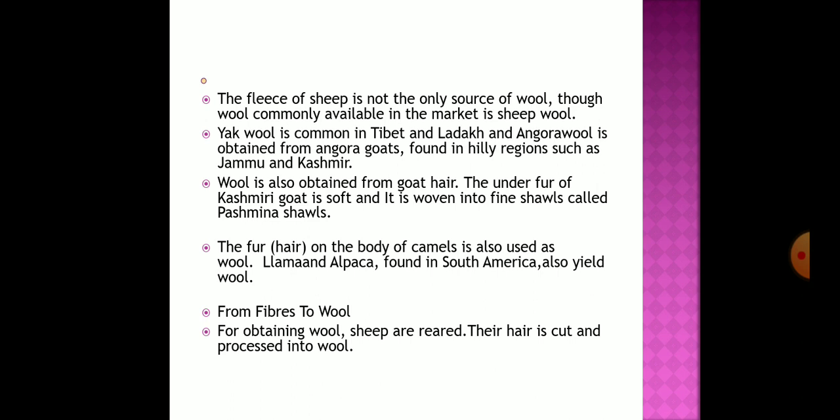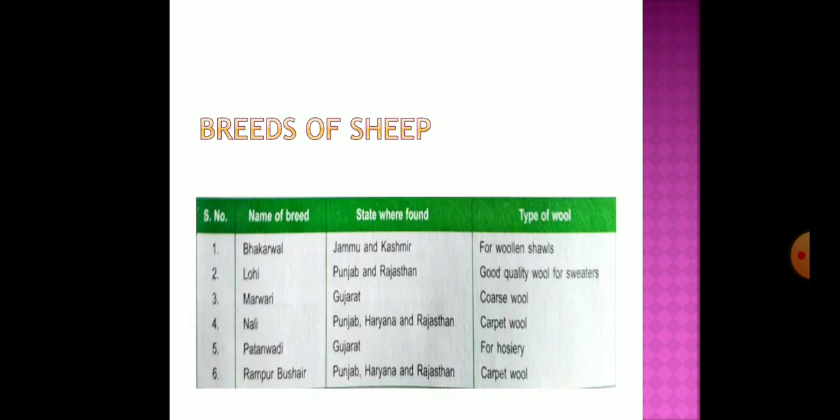Now students, in this we have to learn how we will make wool from the fibers or from the hairs. This is done by the rearer. The first step that they will do is selective breeding. They will choose the fine hairs from the body of the sheep. Here you can see how the selection is being done, and what are the different breeds of sheep that are found in India.